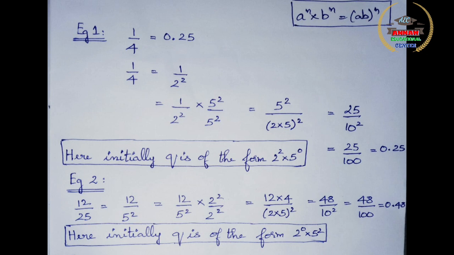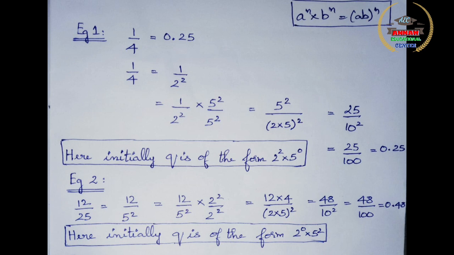So when you prime factorize the denominator, that is 4, you get 2 power 2. Can you see that? Yes, it has only powers of 2. Now how will you solve this to find the way you get 0.25? When you multiply and divide by 5 squared, you will get 1 into 5 squared is 5 squared, 2 squared into 5 squared.